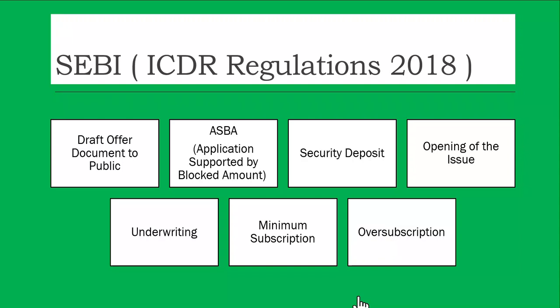Then, most of the time, there is an oversubscription. Suppose the company needs 1,000 crores, and the company has got 5,000 crores. So it's called an oversubscription. Then what happens? Can the company retain the money? No, the company cannot retain the money. The company has to refund the oversubscribed portion. Of course, they are allowed to hold around 1% for certain kinds of issues. They can hold some money, but we'll understand what that 1% they can hold will be applied for. So it's called oversubscription.